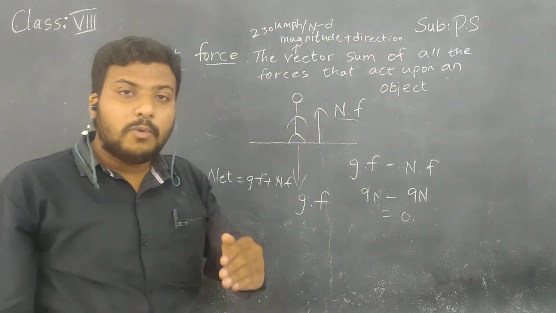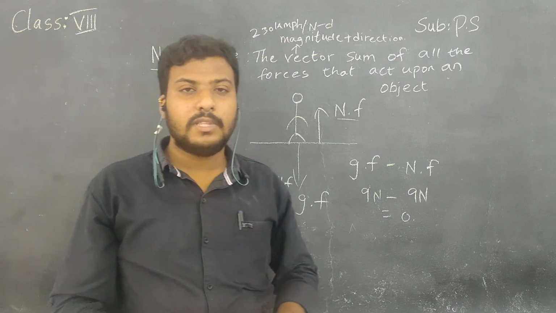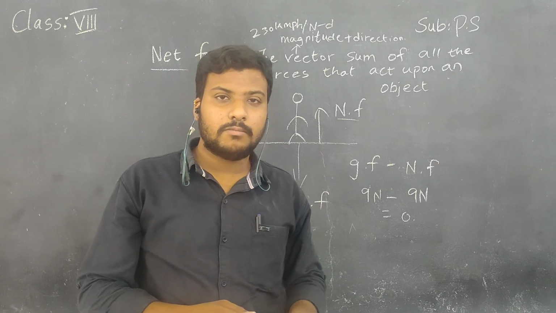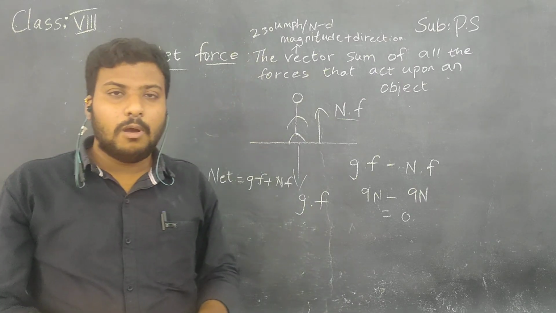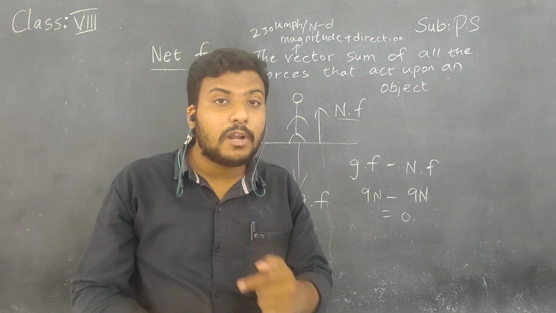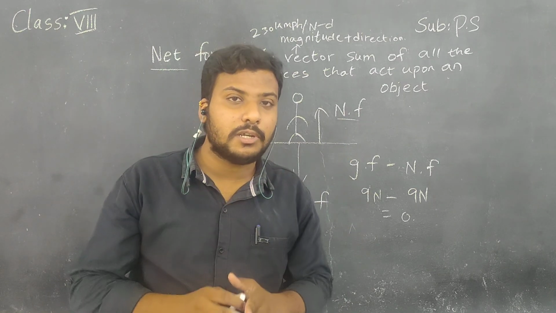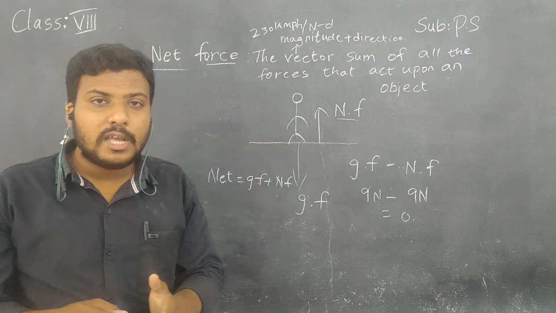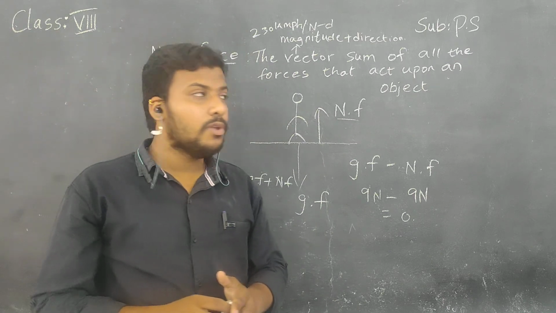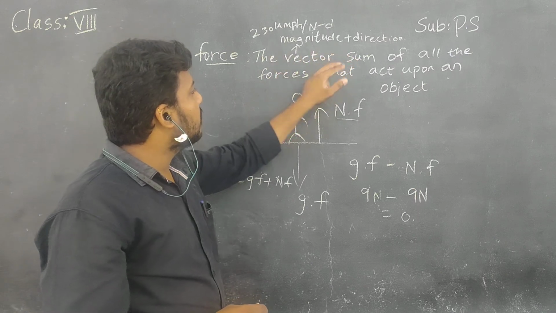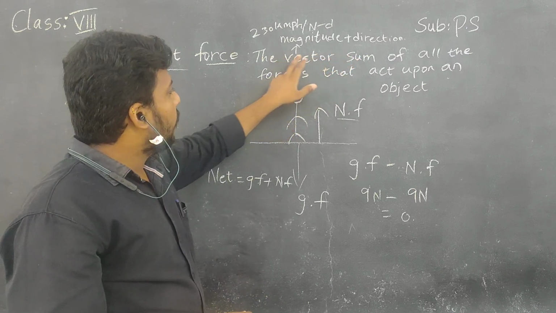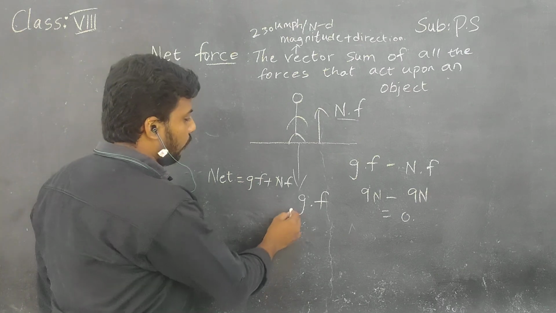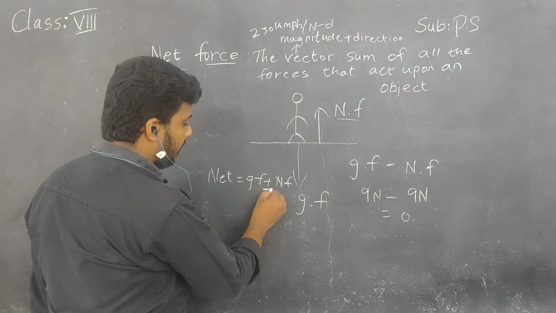And in other news, they may say that a bike met with an accident due to rash driving at 200 kilometers per hour towards the west direction. Here 200 kilometers per hour is the magnitude and west is the direction. So magnitude plus direction is nothing but a vector. So what does vector sum mean? Addition of forces. Here two forces are there and we have added them.